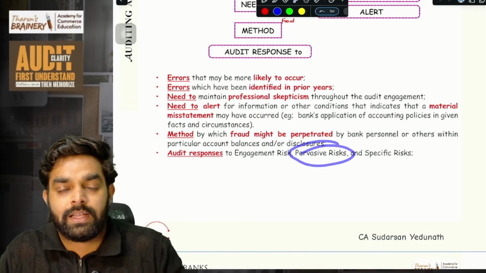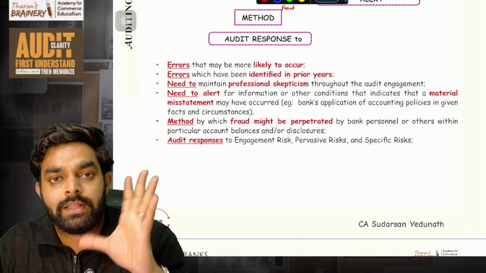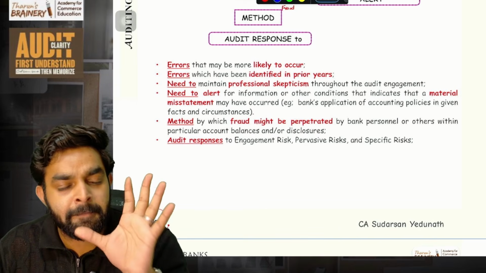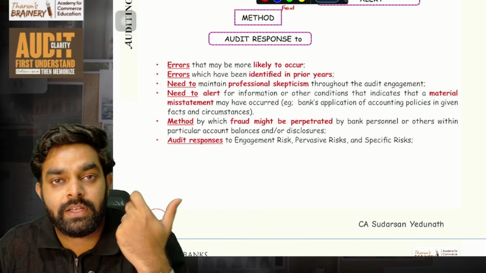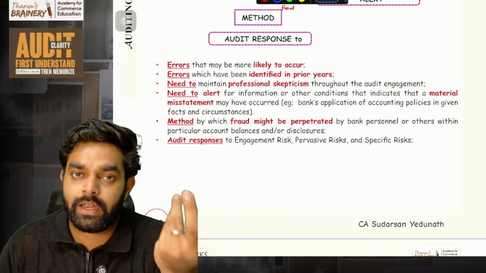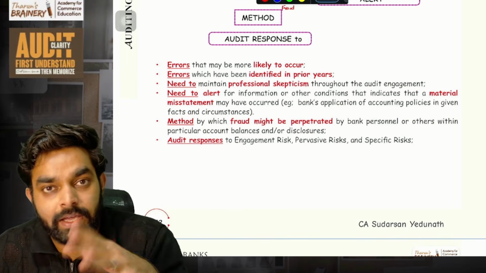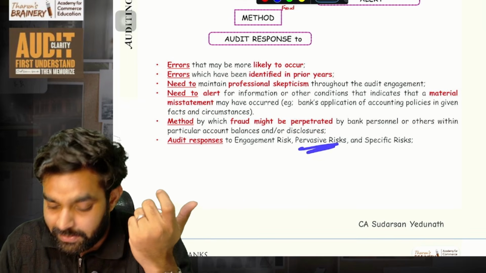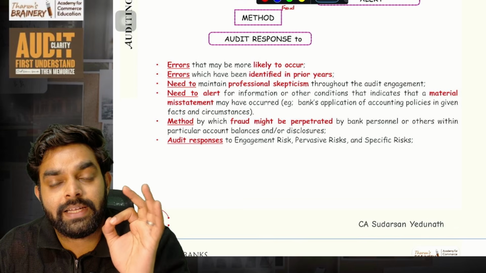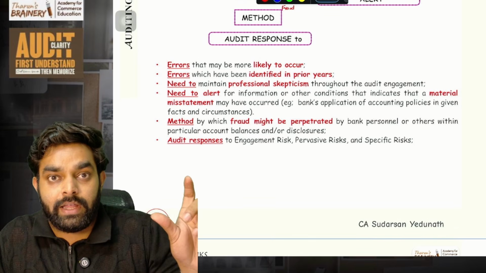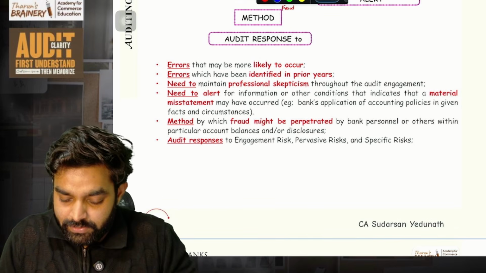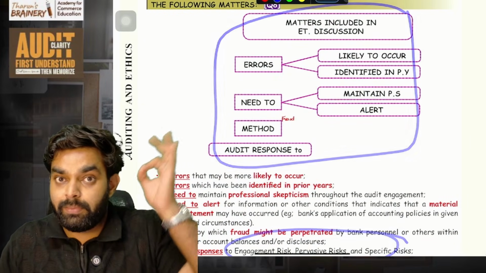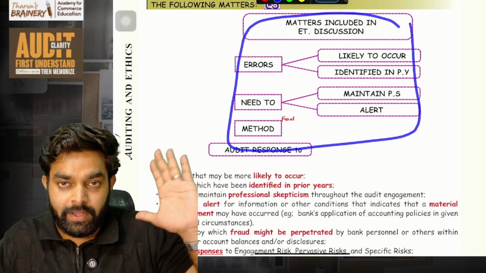Then pervasive risk. Pervasive risk means any risk that will affect the entire financial statements, many things in the financial statements. Example, the company has weak internal control. When internal control is weak, a lot of mistakes, errors or fraud can happen, and many areas of the company's financial statements can go wrong. Such kinds of errors are called pervasive risk. Then specific risk means any risk that is tied to specific areas, like the loan area. What is the risk tied to that? Just understand this much. This is the pictographic way to remember this. Don't use a mnemonic, just keep this picture in mind.